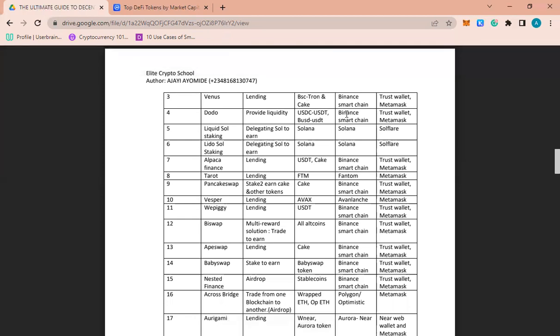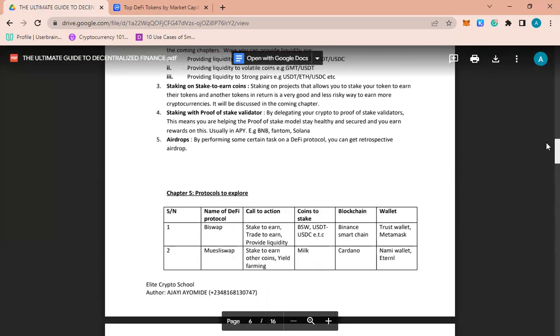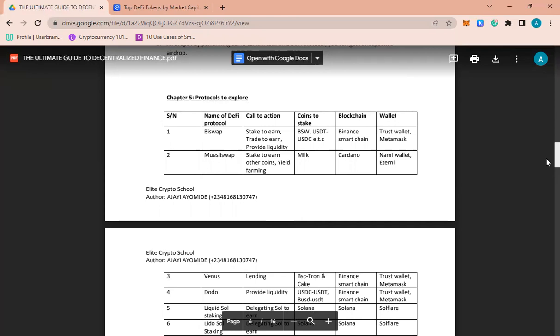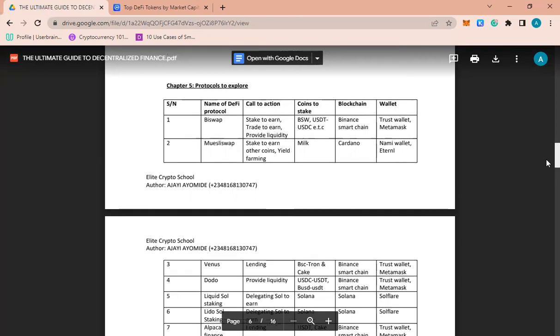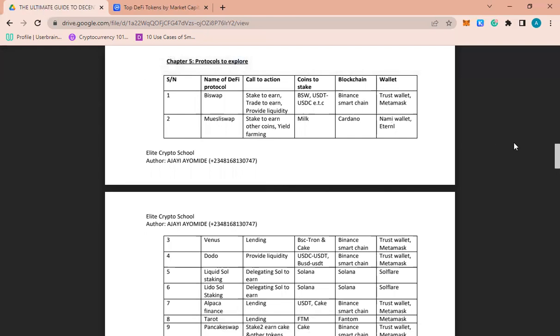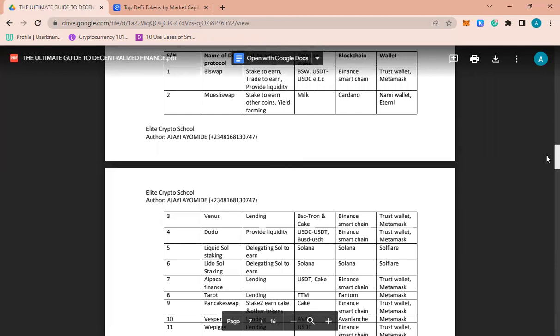I'm going to do all these actions in the coming chapters. So I'm just trying to show you this so you can prepare. You can see that you have a series of coins here. If you don't have all of them, try and buy them, of course for the purpose of making money. And I can tell you that all of them are utility coins. Of course, I advise you to do your research, but all of them are utility coins, and they are coins that I personally bought with my own money. Yes, crypto has all this. So I'll be telling you the risks in DeFi in the last chapter of this series, but let's continue.